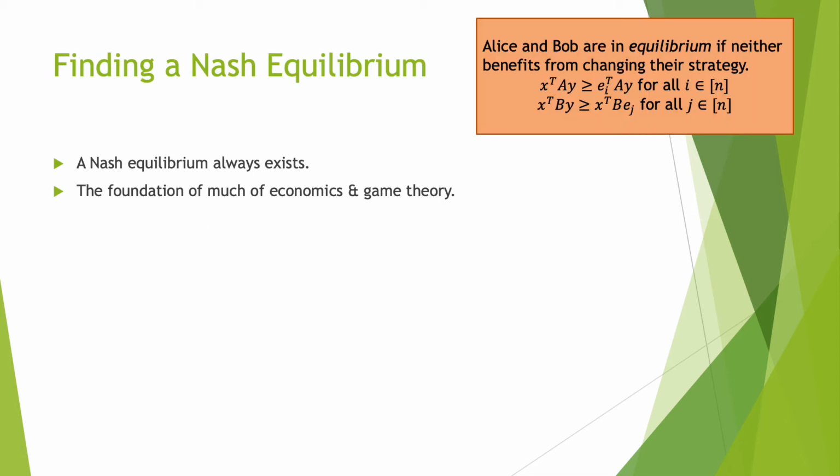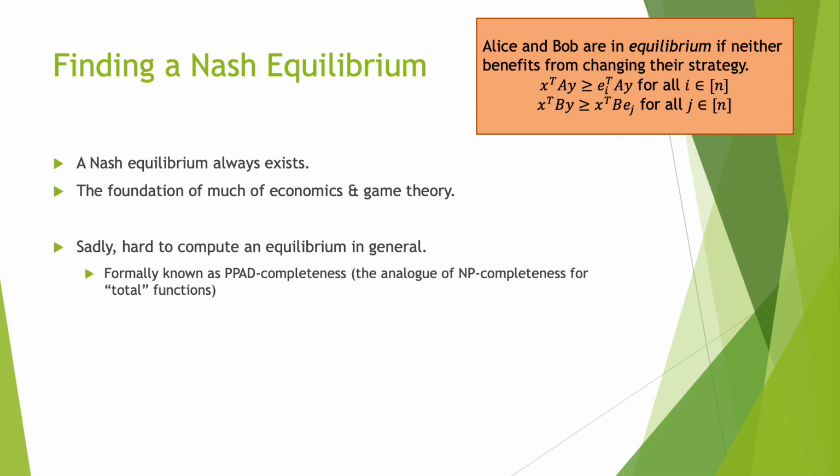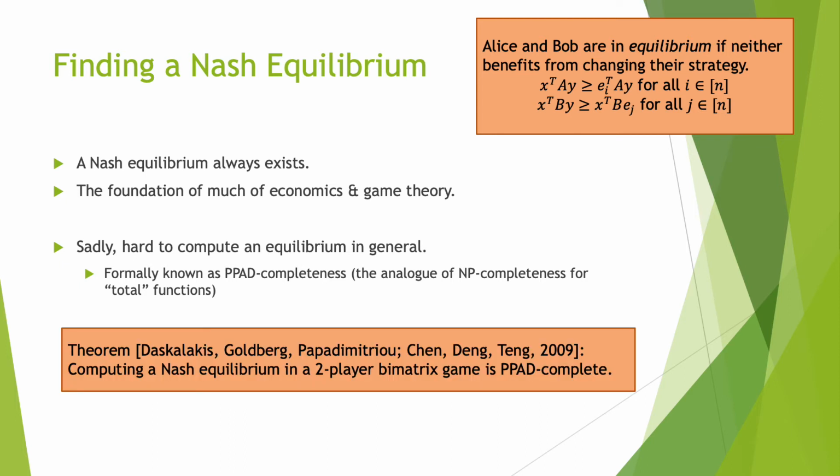And a very important theorem due to Nash, foundation of much of economics and game theory, is that Nash equilibrium always exists. Sadly, it's hard to compute an equilibrium in general. This is known as PPAD completeness, and it's the analog of NP completeness for what are known as total functions, because there's always an answer. It's not like something like SAT, where you might have an answer and might not have an answer. An important theorem in this space, probably the most important theorem in this space, is that computing a Nash equilibrium in a two-player bimatrix game is PPAD complete.